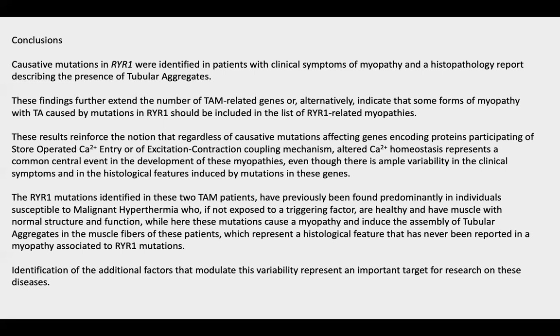So even more surprising is that these mutations were able to cause a myopathy in these two individuals and to induce the assembly of tubular aggregates in their muscle fibers, which represents a histological feature that has never been reported in a myopathy associated with RYR1 mutation. So certainly I will conclude by saying that we need to identify the additional factors that modulate this variability, and that this represents certainly an important target for future research on these diseases.